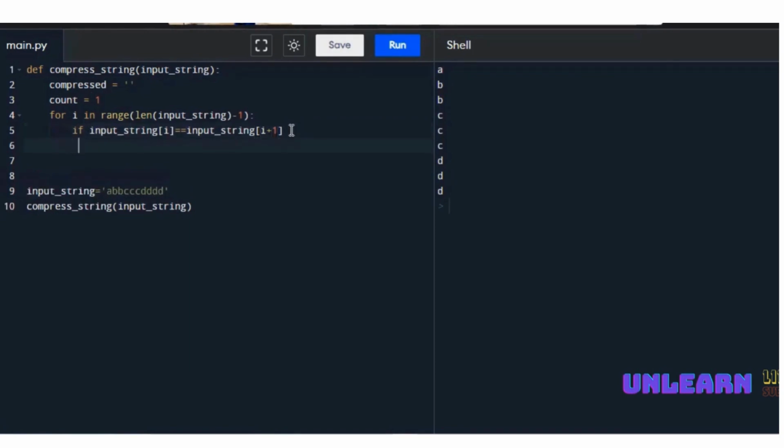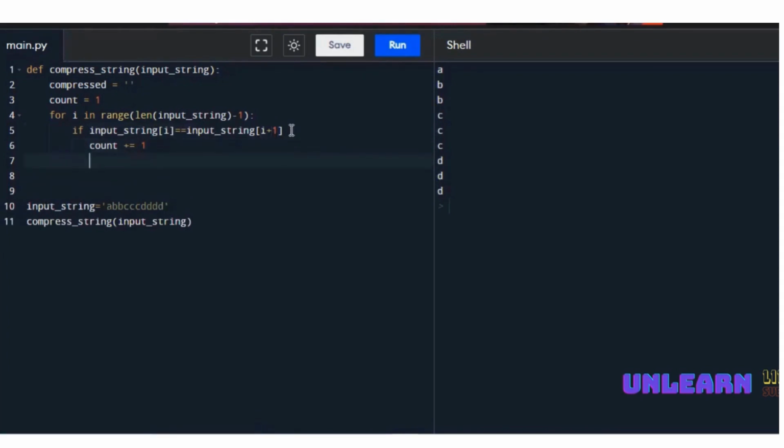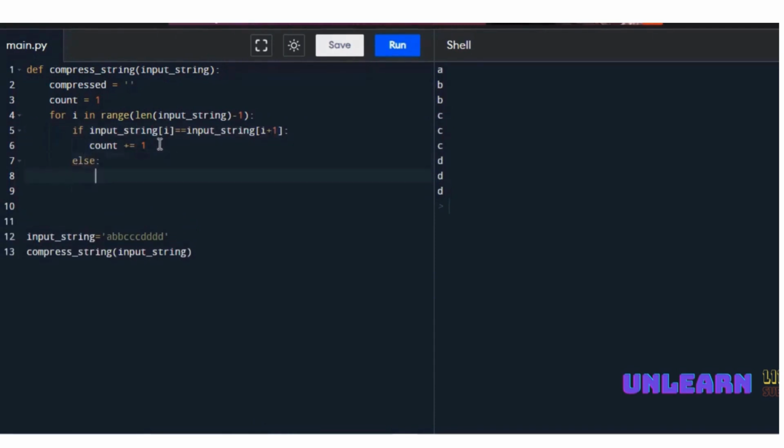So if the condition is true, we need to make the count increment by using count plus equal to 1. One increment is going to be given. One more thing, as it is the if condition, you need to use the colon here. Then you need to write the else part. If the first character is not matching with the next character, for example if A is not matching with B, then what we need to do? We need to compress the count which is taken.